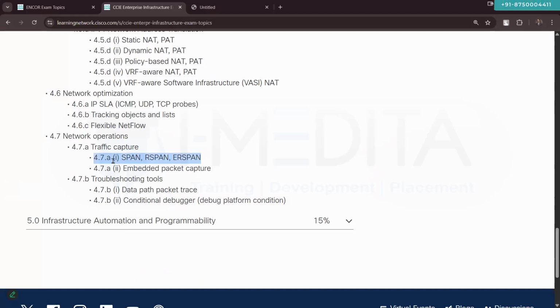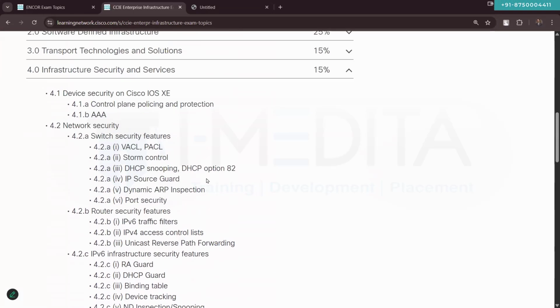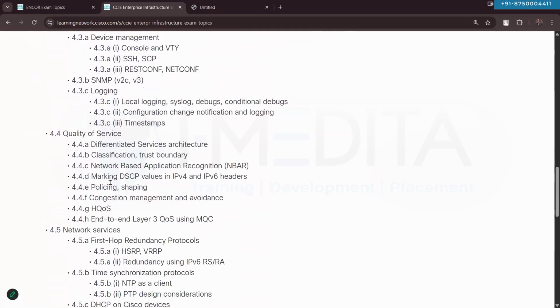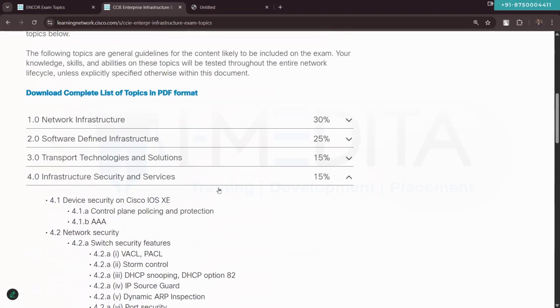SPAN, RSPAN, ERSPAN are part of the switching curriculum. Embedded packet capture, we will talk about, as well as platform packet trace and conditional debugging. But these small, additional topics we will cover at the very end of our content. So in infrastructure security and services, first we will focus on QoS, and afterwards we will talk about all the small content in our enterprise infrastructure.